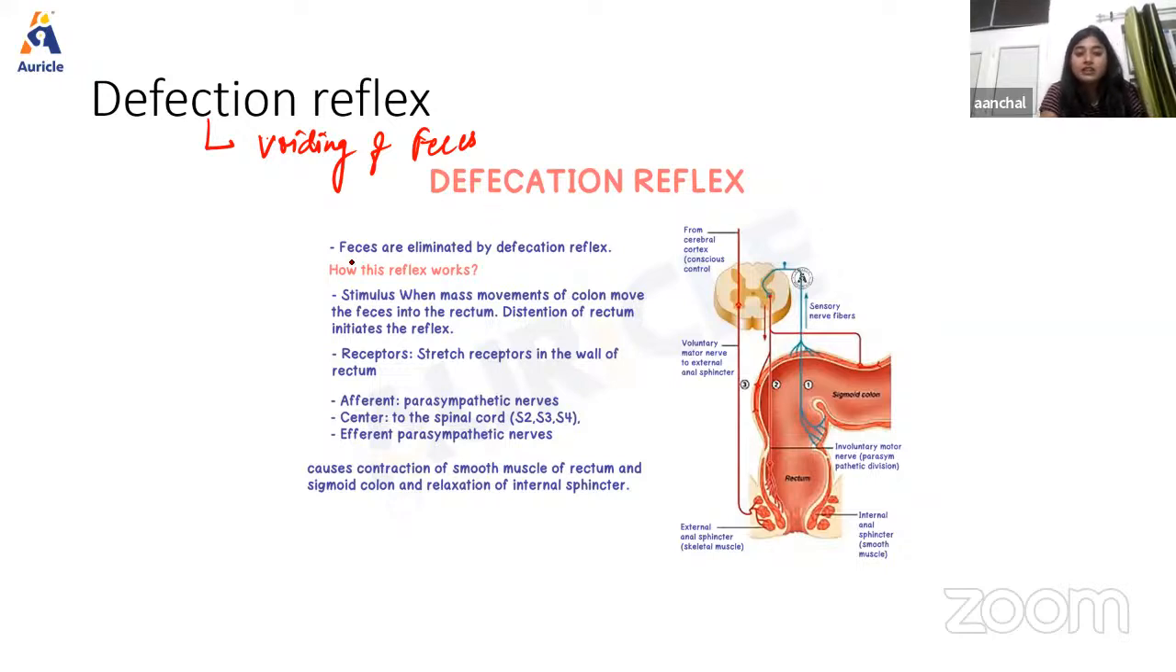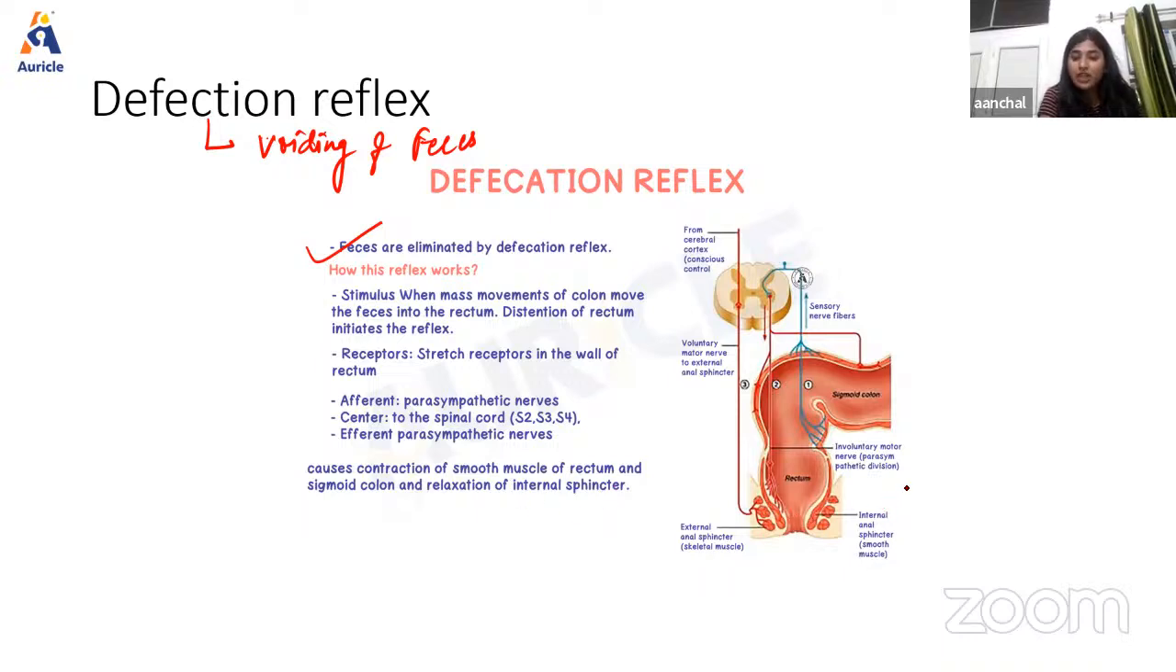As we can see in this process, feces are eliminated by the defecation reflex, and how does this work? When there is a mass movement of the colon, it causes distension of the rectum that initiates this reflex, and receptors are present on the wall of the rectum. Then afferent fibers are there, that is parasympathetic nerve fibers, and the center is present in S2, S3 and S4. Efferent fibers are also parasympathetic nerve fibers, which cause the contraction of smooth muscle of the rectum and sigmoid colon, and relaxation of the internal sphincter.